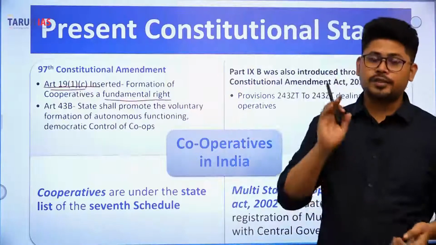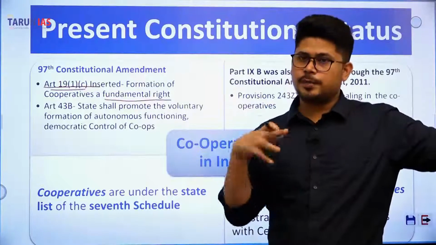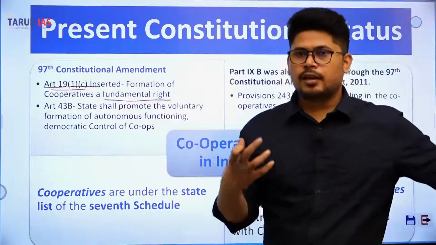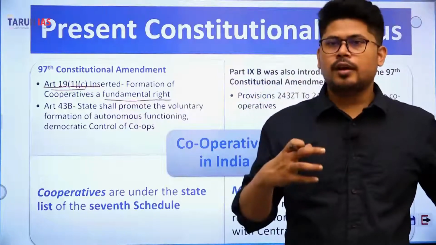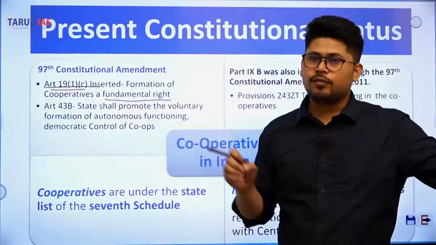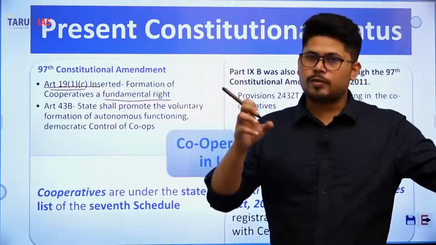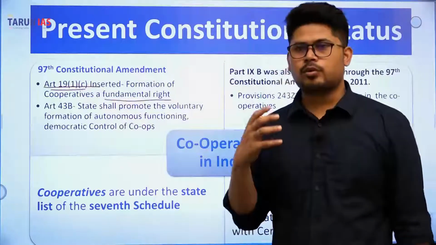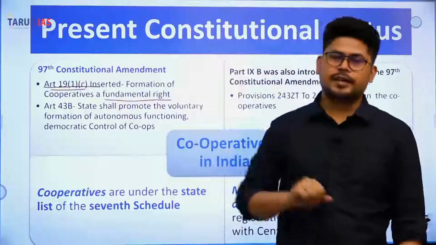Again, Article 43B was also inserted. Article 43 is a DPSP, and Article 43B is also a DPSP. That implies that the government was now mandated by the Constitution to help in the promotion and development of cooperative societies in India. Voluntary formation, democratic control, and autonomous functioning: these three are the keywords that define the whole constitutional scenario of cooperative societies in India.